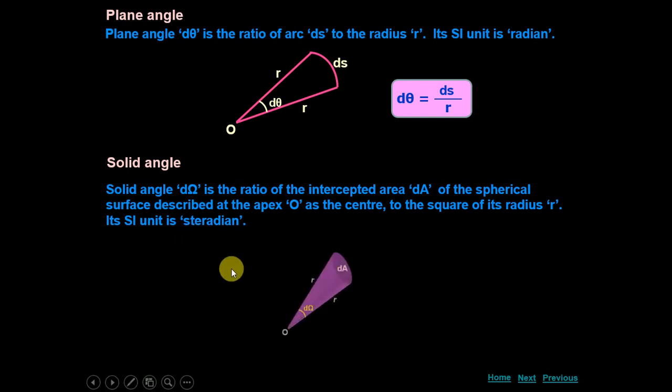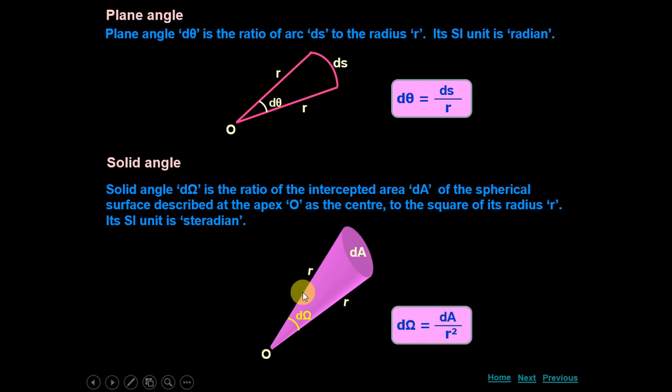You can consider this small cone, and this is the apex, and this portion is the intercepted area. This area divided by the square of the radius r is the solid angle. So this is dA over r square.